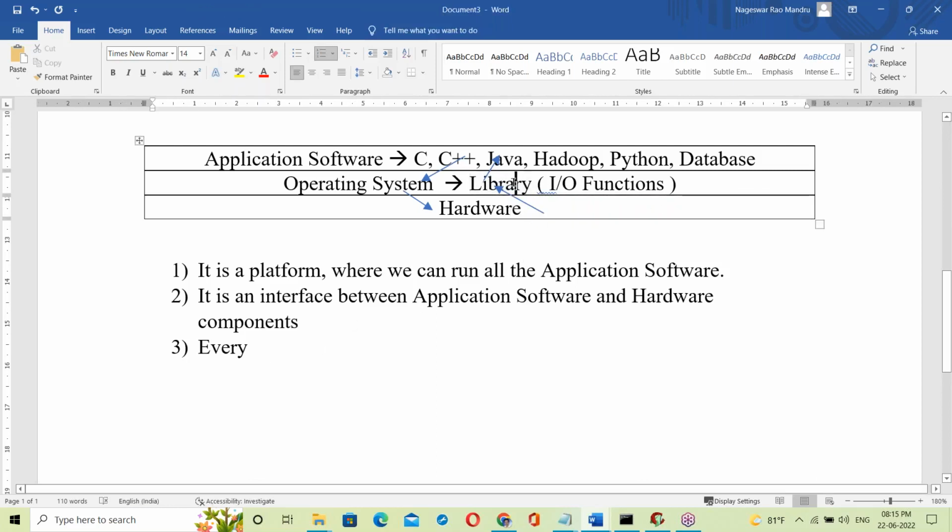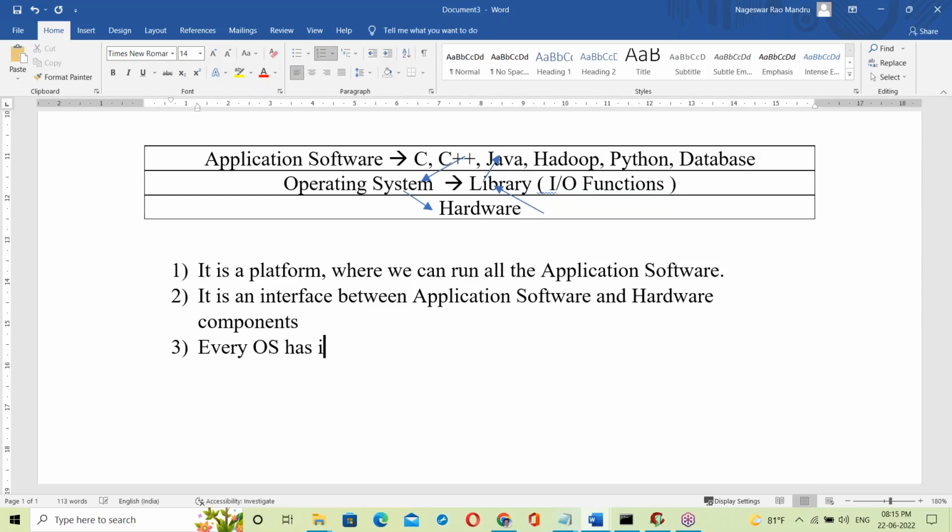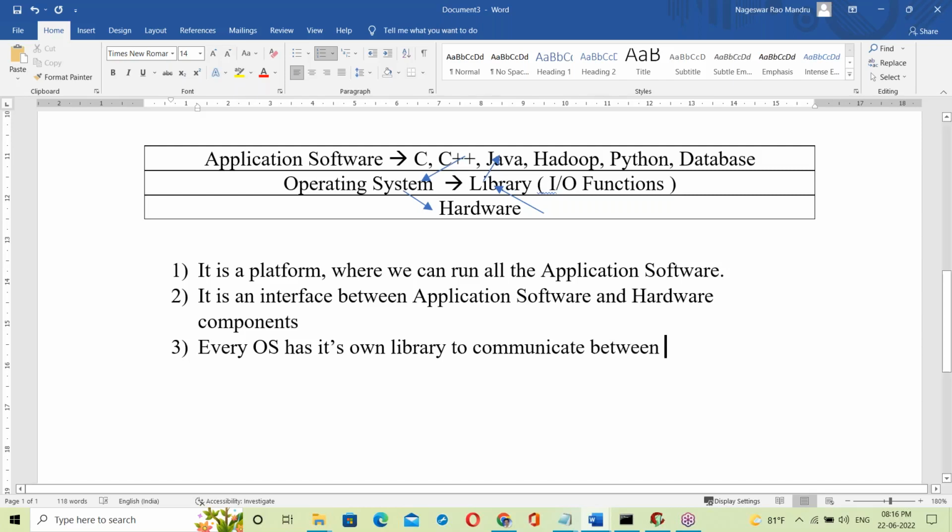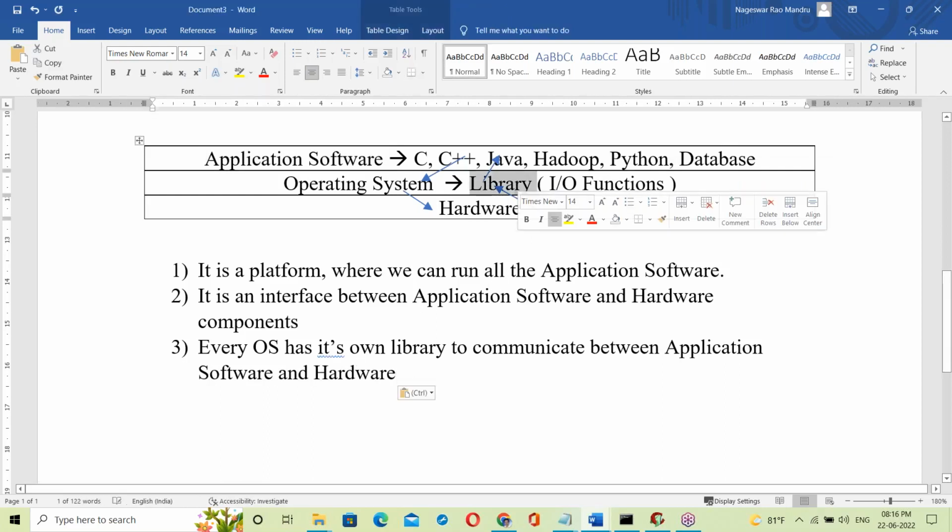So what is the library and what is its purpose? Every OS has its own library to communicate between application software and hardware components. Only with the help of the library can it communicate.